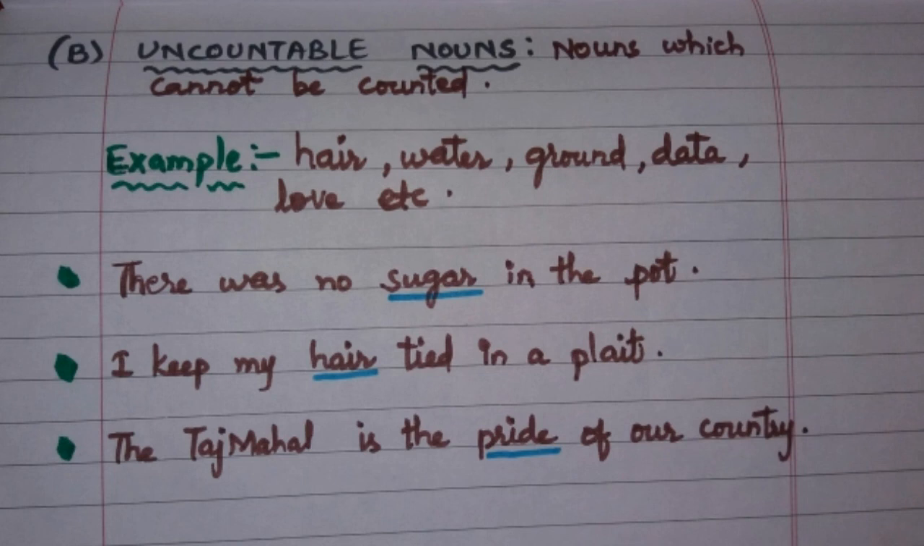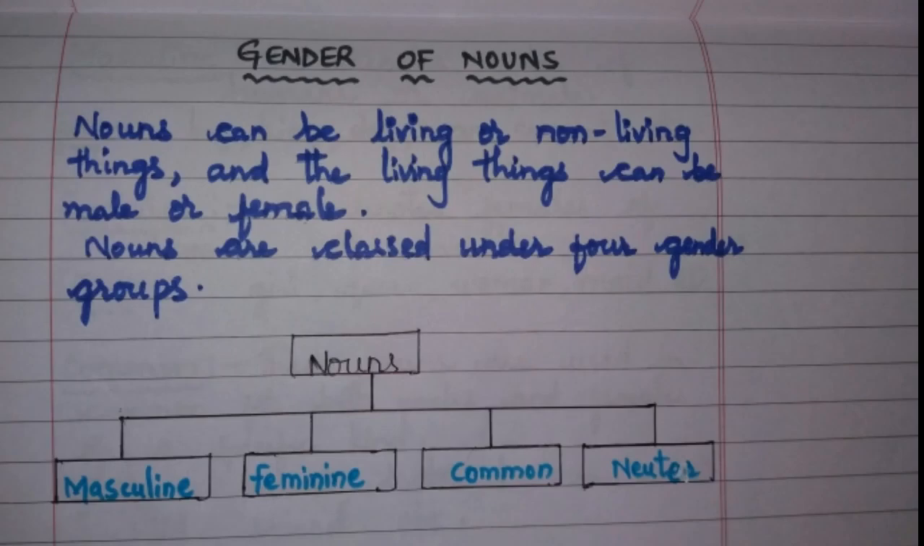Then comes the gender of nouns. Gender of nouns consists of 4 types. Now let us see. So nouns can be living things or non-living things, and the living things can be male or female. Now nouns are classed under 4 gender groups. They are masculine, feminine, common and neuter. In masculine, it consists of man, boy. Yes, in feminine, we'll be saying girl, woman. Then common and neuter. In common, both male and female exist, and in neuter, non-living things exist.